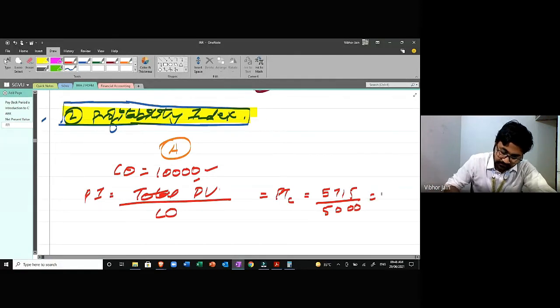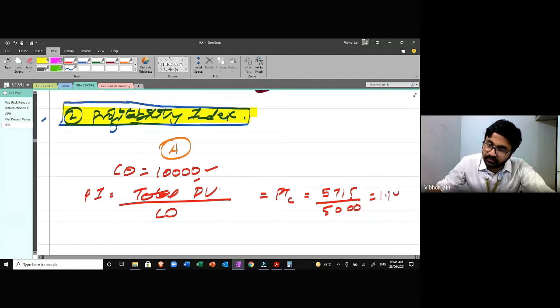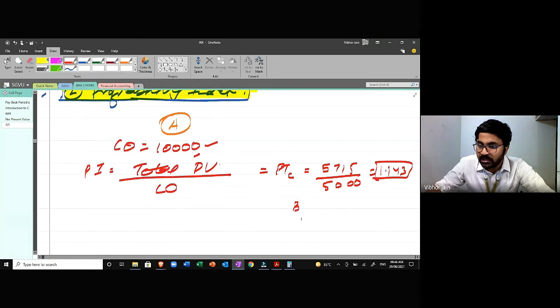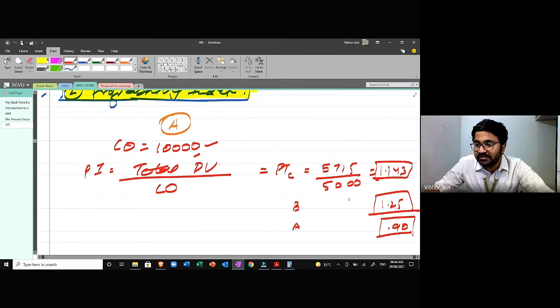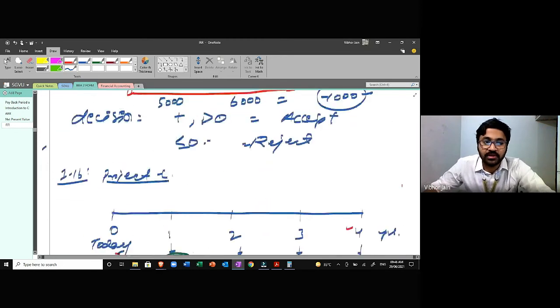This gives me 1.143. Same way I'll calculate for project B and project A, and it will be somewhere like 1.25 or 0.90. Then I can just compare all these projects, and the project that has the highest profitability index, I'm going to select that project. I hope it is clear to everyone.